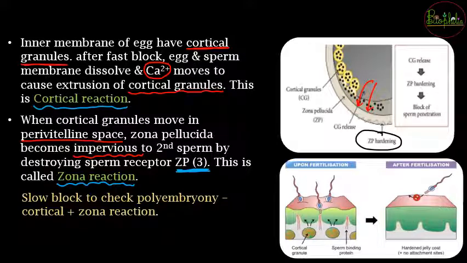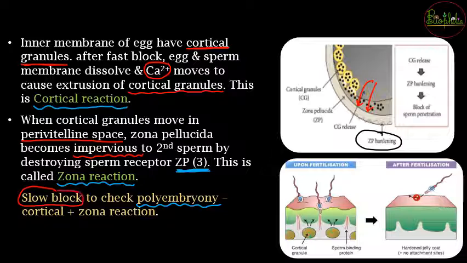Now cortical reaction along with zona reaction, these are going to also check the polyembryony ताकि और कोई sperm का nucleus अंदर enter ना करे. But since this reaction is going to be a slower process as compared to the positive and negative charges, that is depolarization of the ovum membrane, because of that it will be called as a slow block.